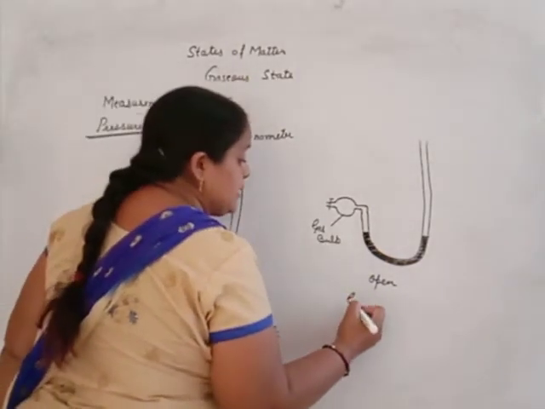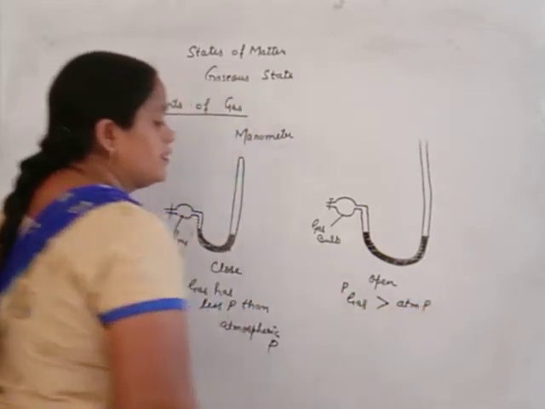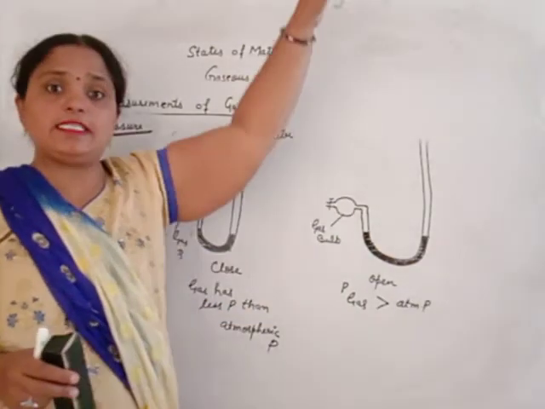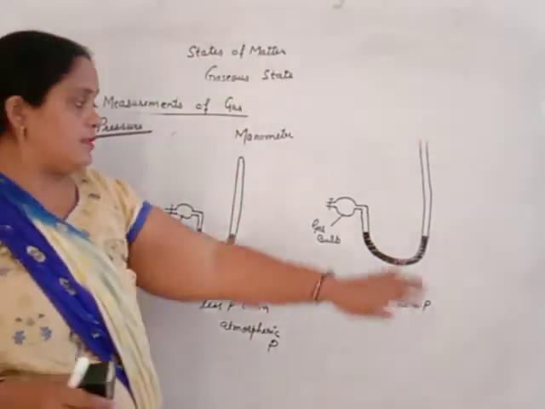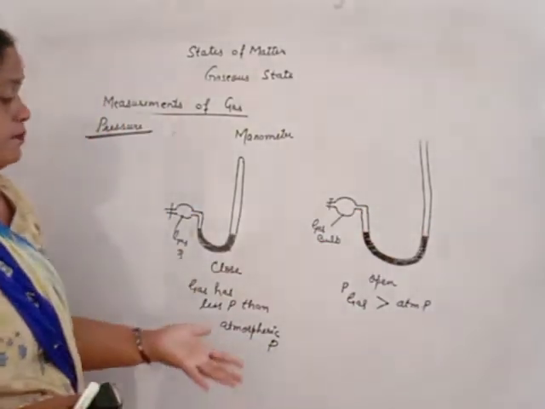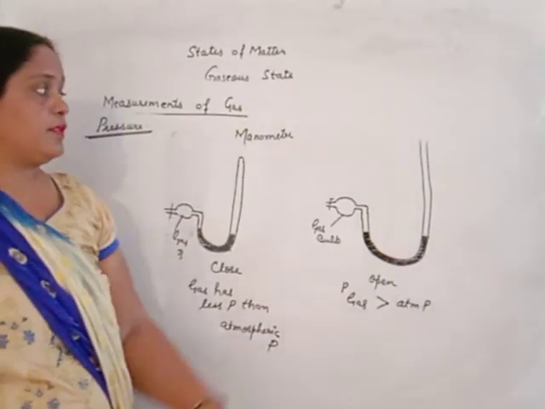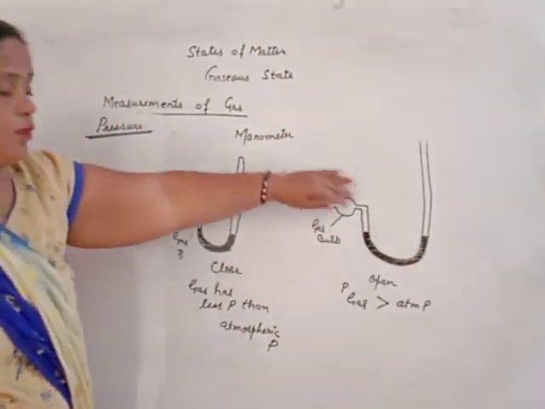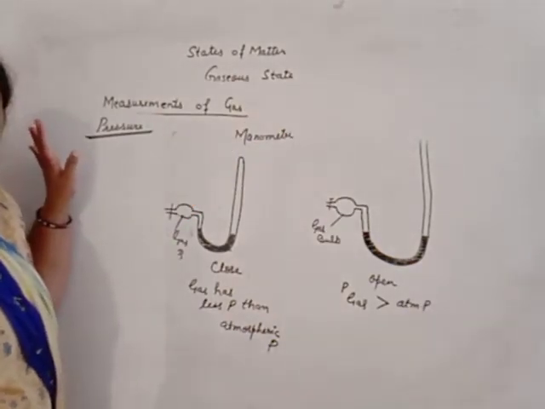If the gaseous pressure is greater than atmospheric pressure, then an open manometer is used. Beta, if the pressure of the gas is high and the pressure of air is less, then this mercury level remains maintained here. Suppose the pressure of gas is less and we use this manometer. Air applies pressure from here and all the mercury will move to this side. Balancing is not there and the manometer will be wasted.